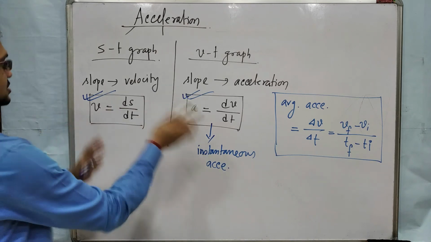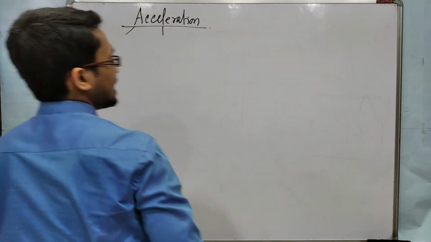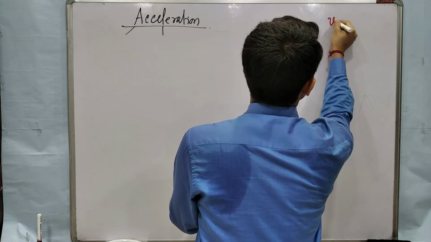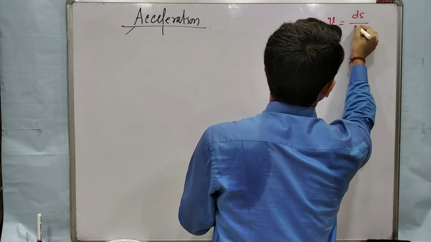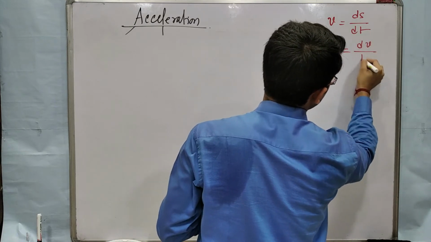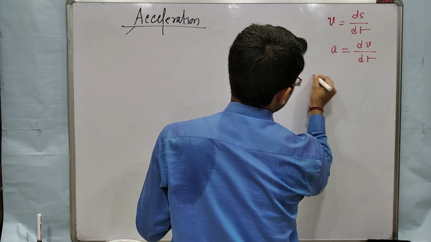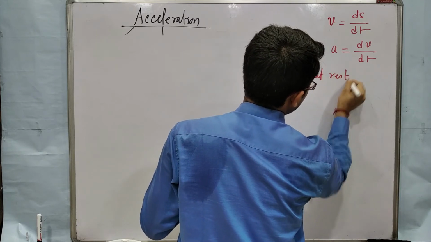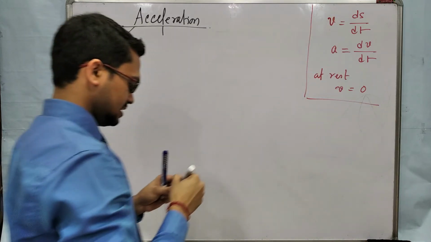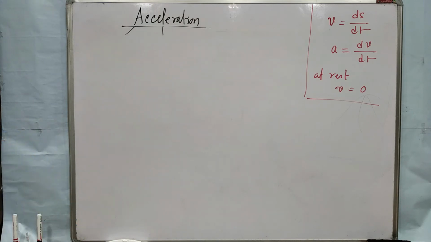Now come to a few numericals related to this acceleration, and we will also relate these two things in a few problems. Look at this. First I am writing instantaneous velocity, that is ds by dt. Then instantaneous acceleration, dv by dt. And if the object is at rest, that means v equal to 0. So remember these points. We need these points.